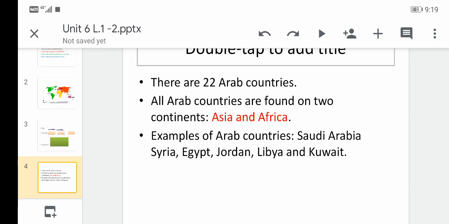Examples of Arab countries are Saudi Arabia, Syria, Egypt, Jordan, Libya, and Kuwait.